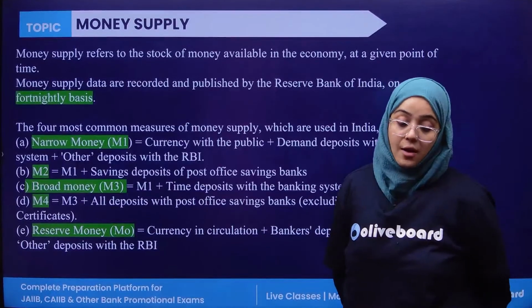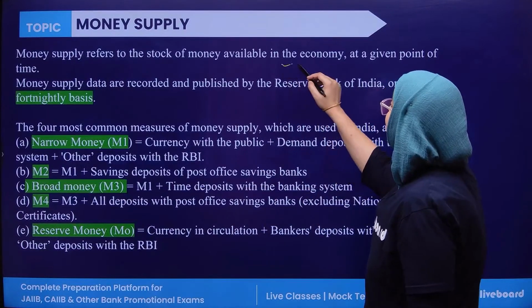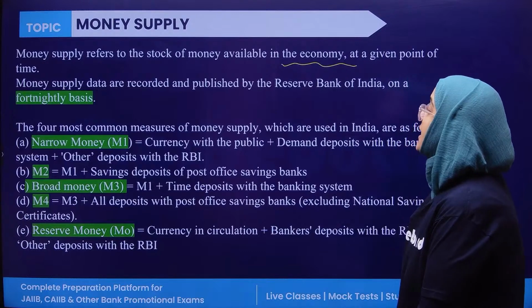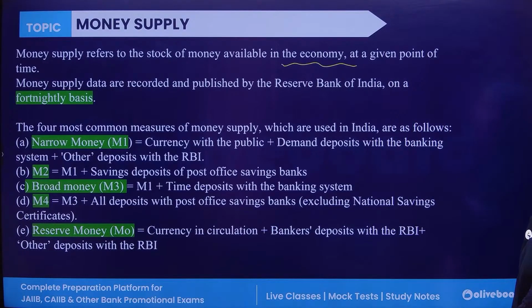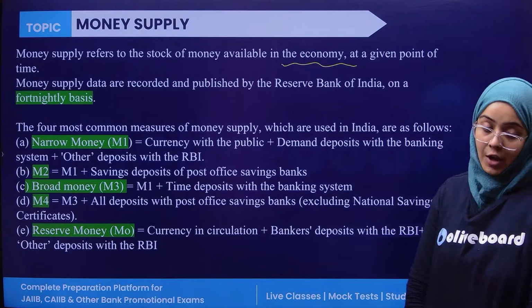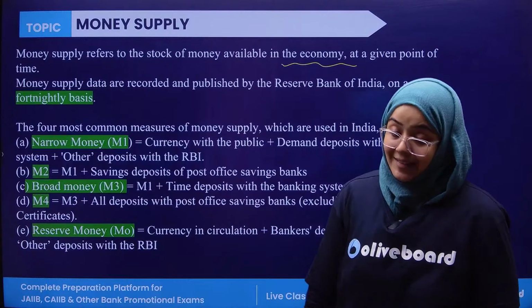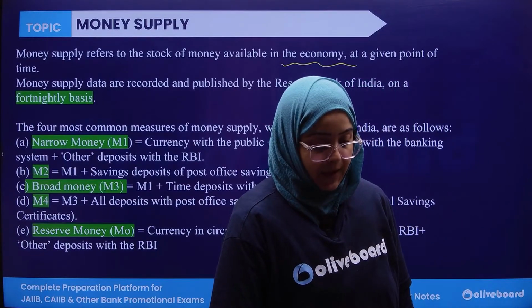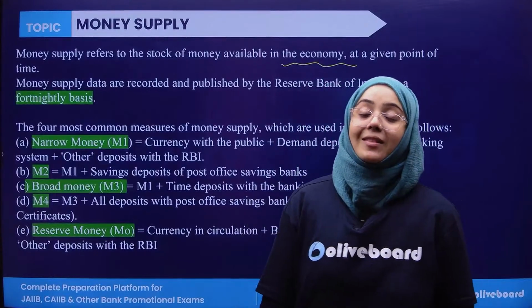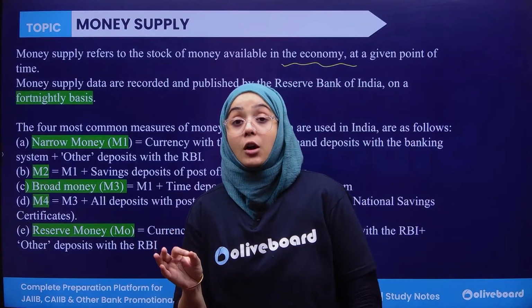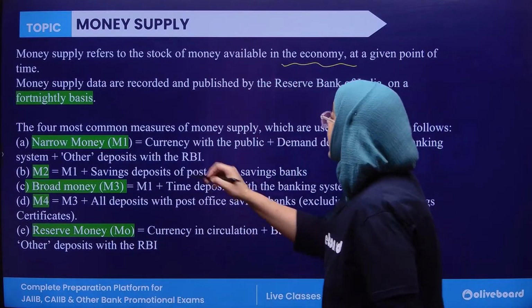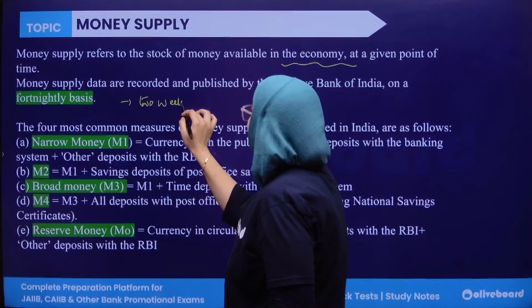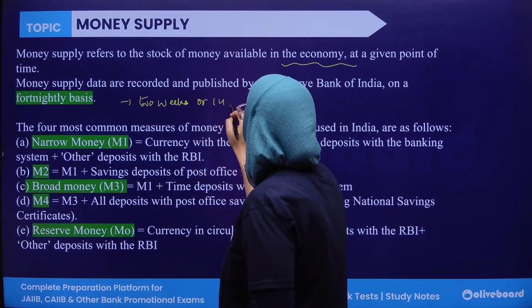You can also term it as the availability of money in the economy. Money supply data are recorded and published by RBI on a fortnightly basis, meaning every 14 days, or every 2 weeks.